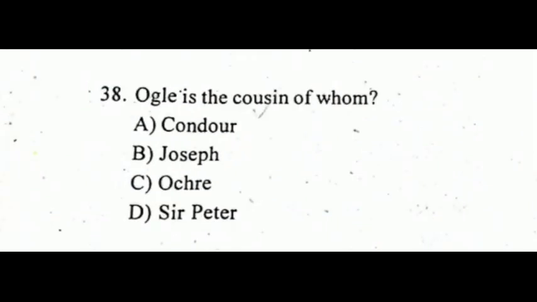In School for Scandal, Ogle is the cousin of whom? It is Contour. Contour is the cousin of Ogle in School for Scandal by Sheridan. Johnson has divided the life of Milton in 3 sections. We have to go for the option yes.